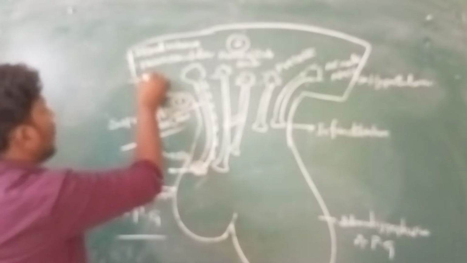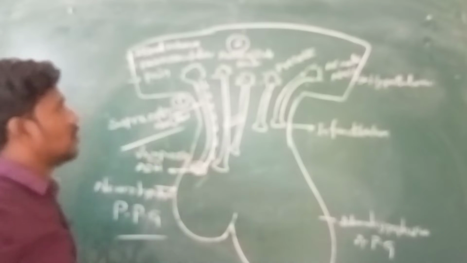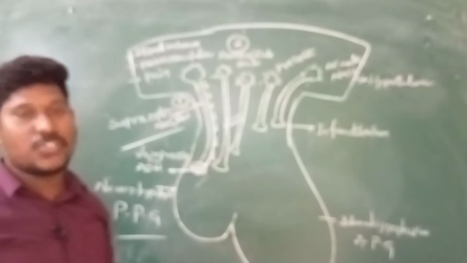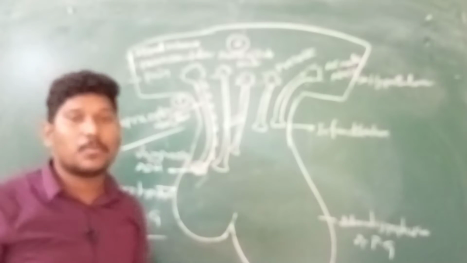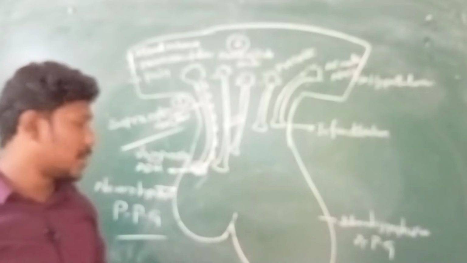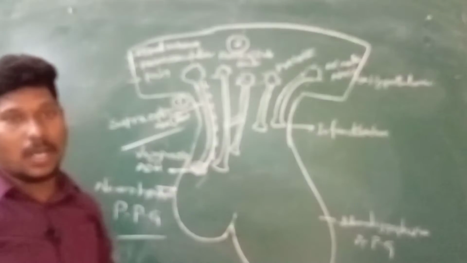And the third factor is pain, right? Pain is also one of the factors for generation of action potential in the supraoptic nucleus. This is all about the supraoptic nucleus. Very simple, right? So it releases vasopressin hormone, or ADH hormone, right?